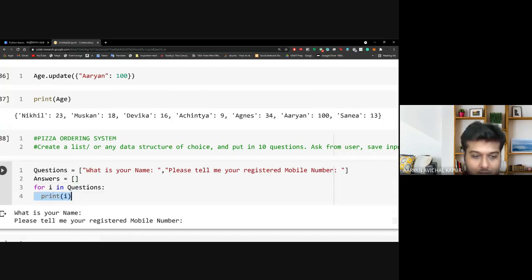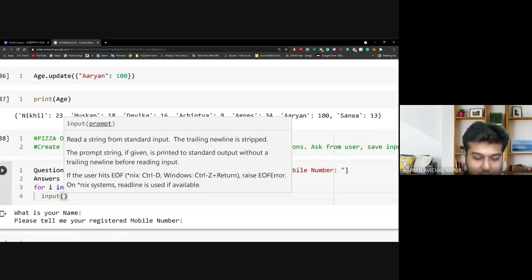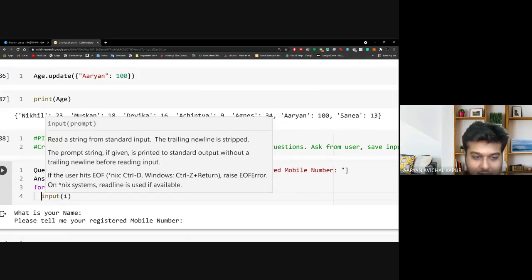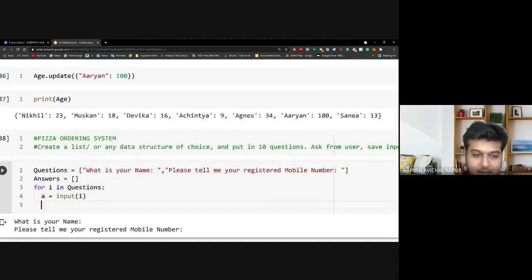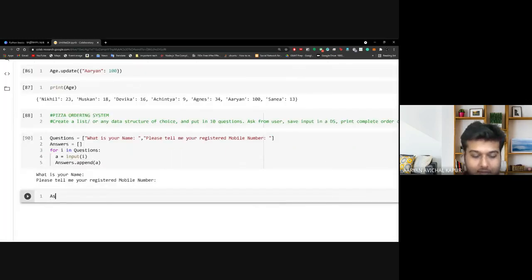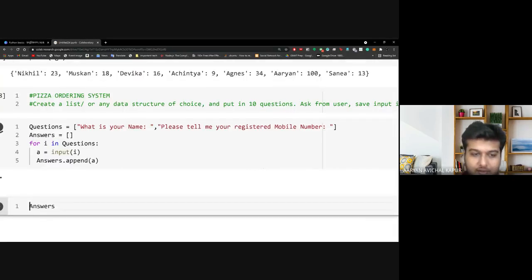So now what I do, I input, let's say, what I ask, and I store it in a variable A. Then I do answers dot append A, right? So let me show you how this will work. This is a very simple problem. It does take a little bit of time to get used to the syntax, but it's easy.